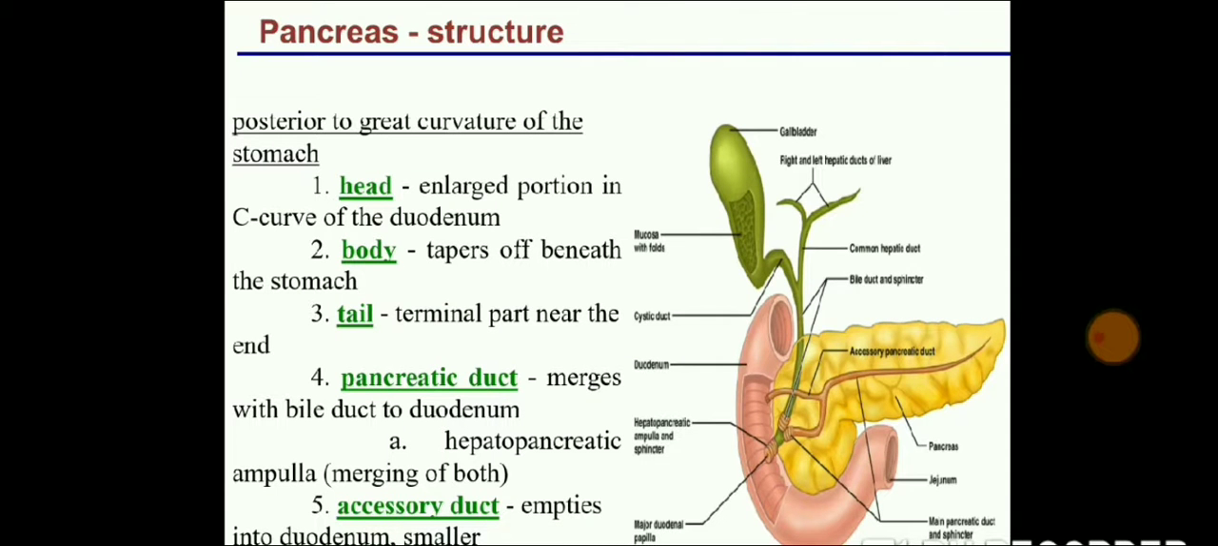Next is the pancreas, which we can say is an accessory organ. This is also important from the exam point of view. The pancreas has a head, body and tail.